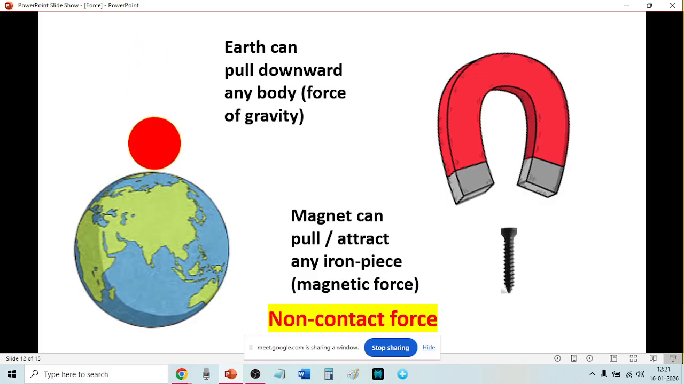Gravity is also called gravitational force. So gravitational force or force of gravity is a non-contact force, and a magnet pulling iron is also a non-contact force, magnetic force. So gravity is a non-contact force. Magnet attraction is also a non-contact force.